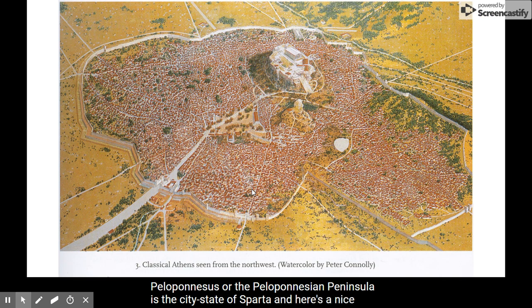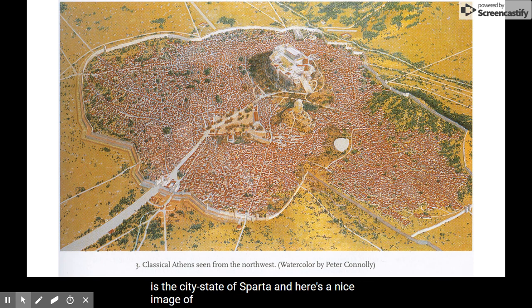And here's a nice image of Athens. You can see here, kind of in the center, this hill, the highest point, it's called the Acropolis. And this is where you would find the building, the Parthenon, the temple to the goddess Athena.